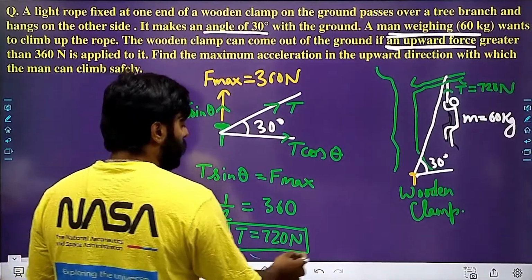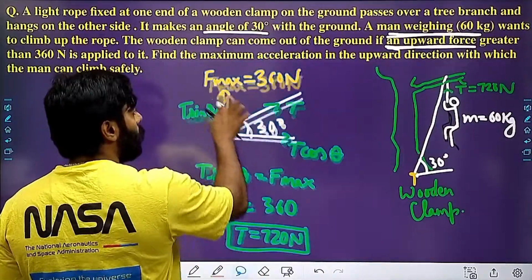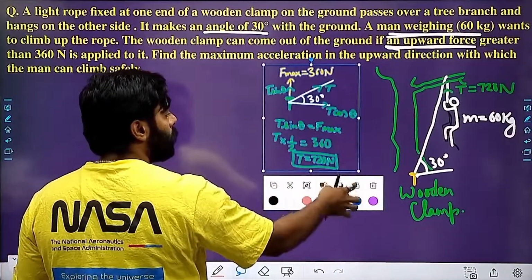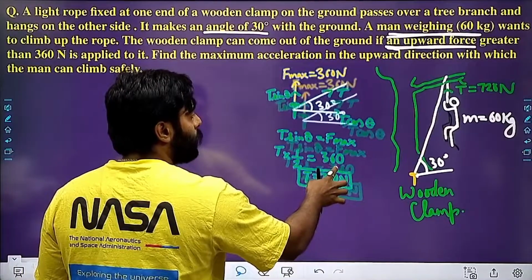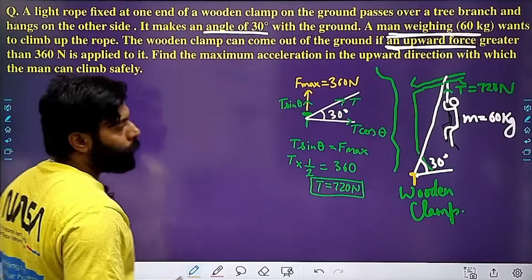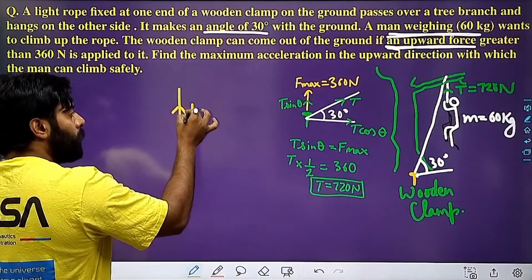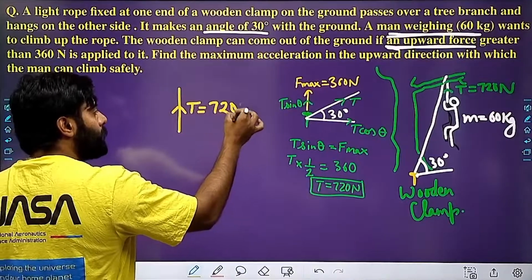So if this person can apply 720 Newton force, then what will happen? Imagine that this tension is 720 Newton.